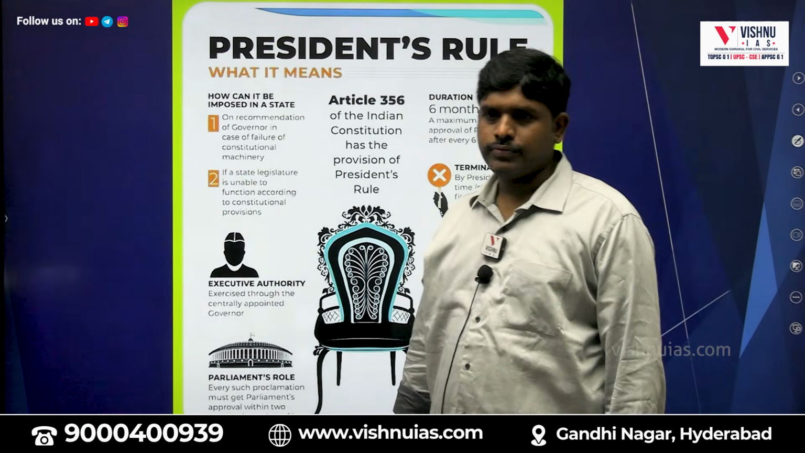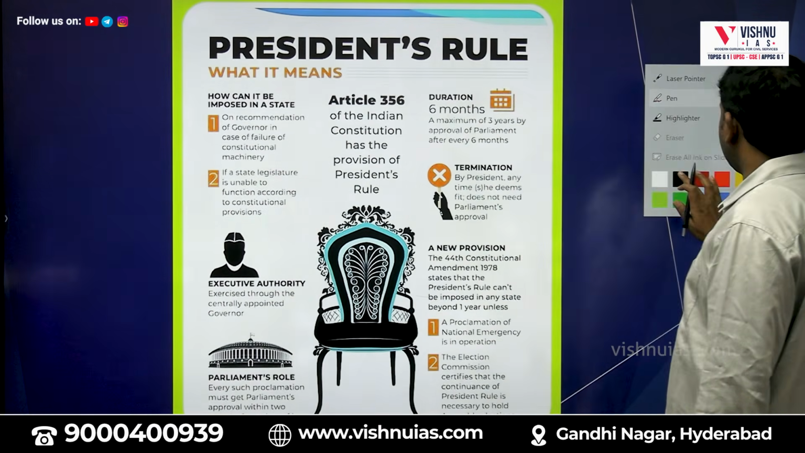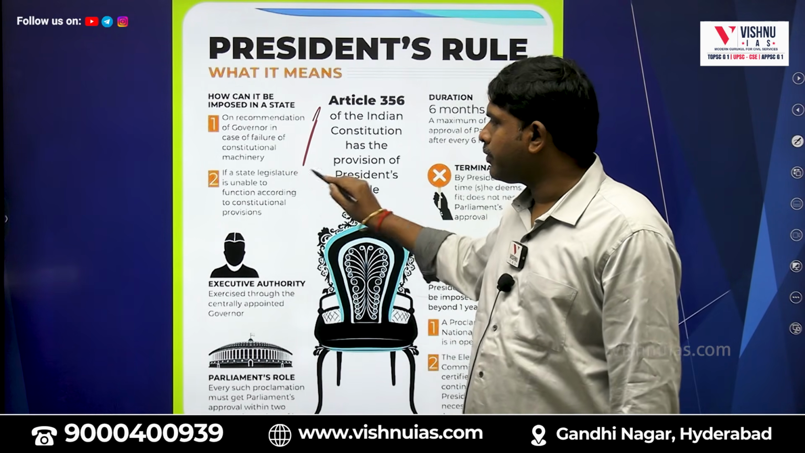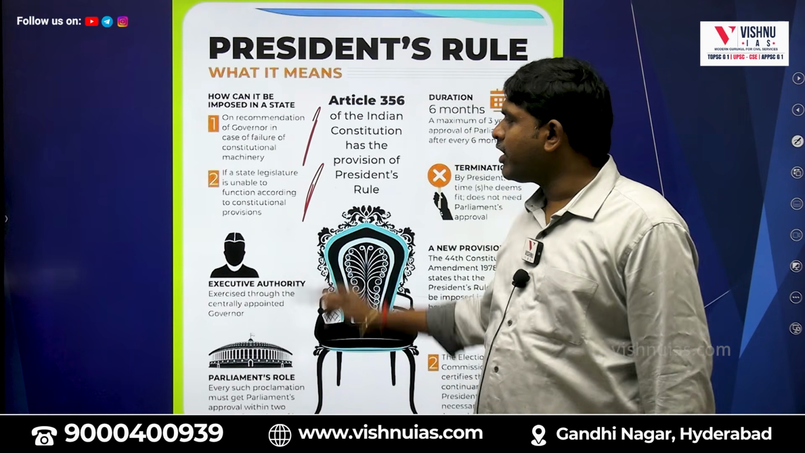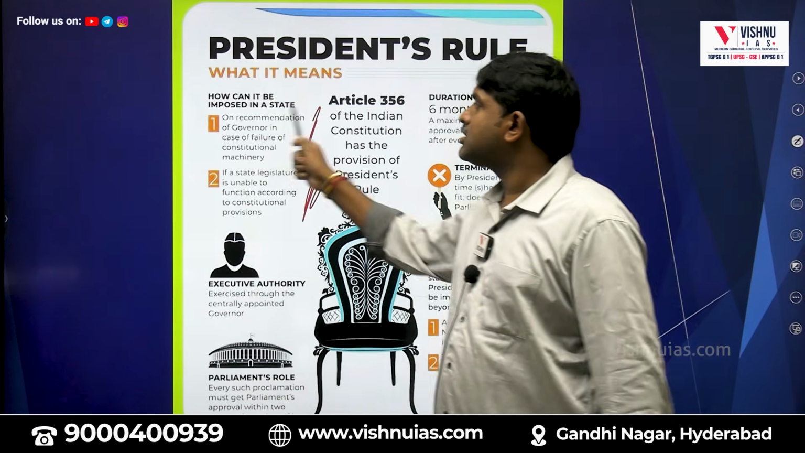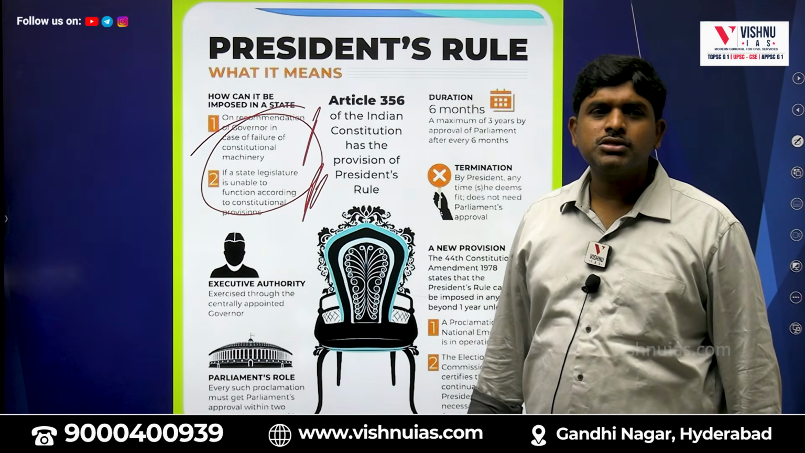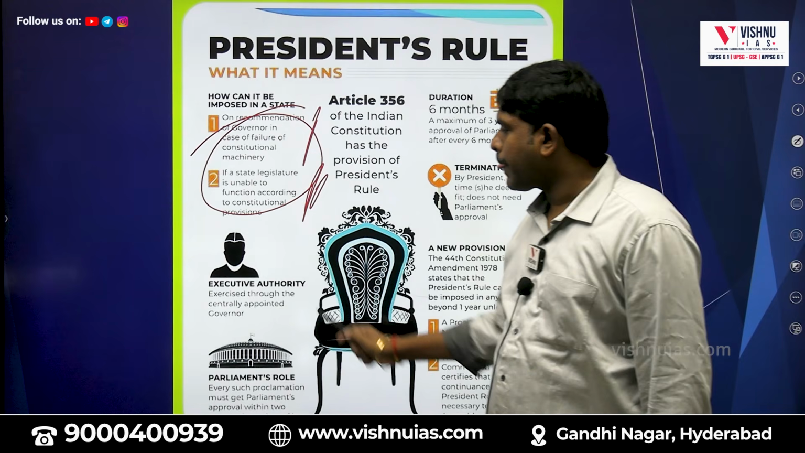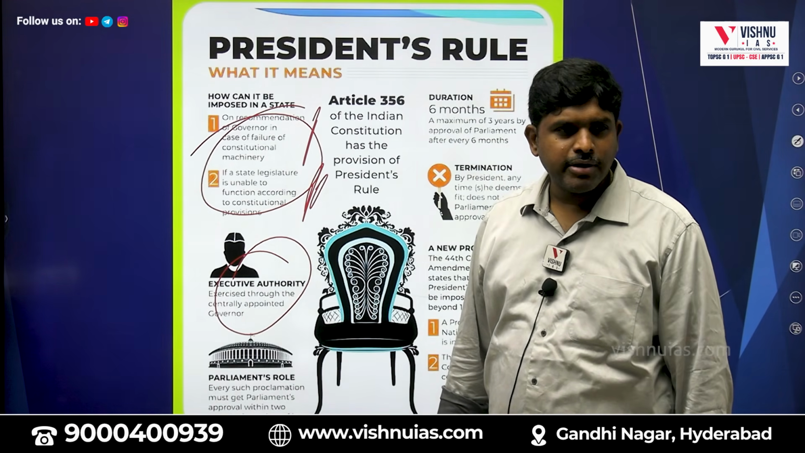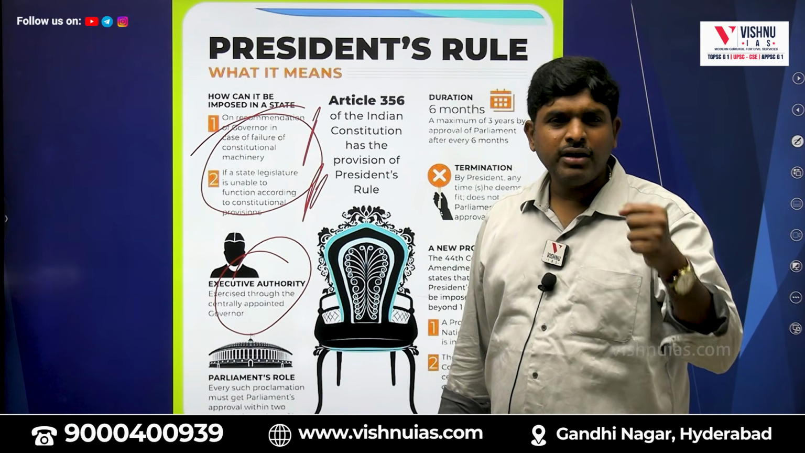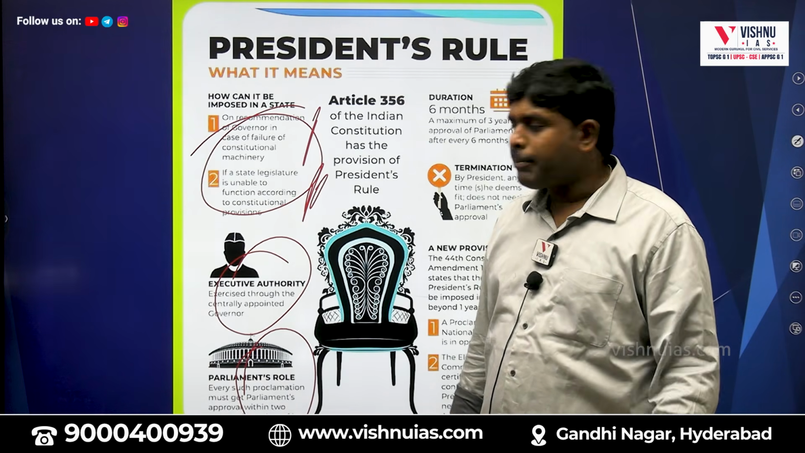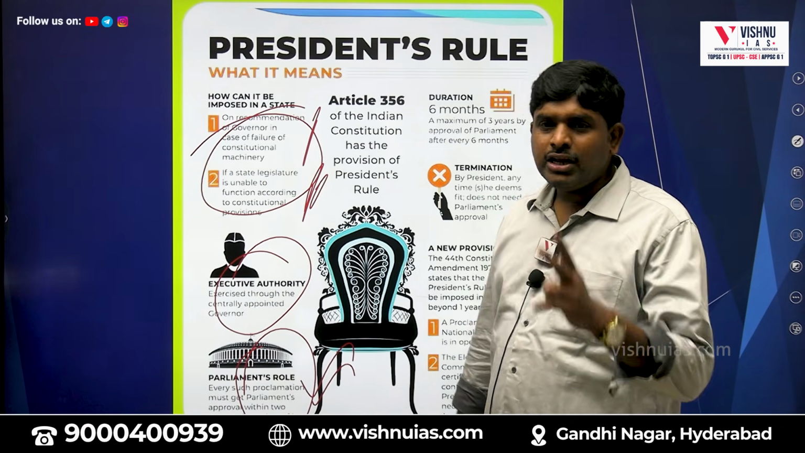President's rule: you know the procedure. On the recommendation of the governor about the constitutional failure, if a state legislature is unable to function according to the provisions of the constitution, if the Union feels so, these are the two reasons to impose president's rule in a state. Executive: who will be taking care of the state now? The central government. Parliament's role: every such proclamation must get parliament approval within 2 months.